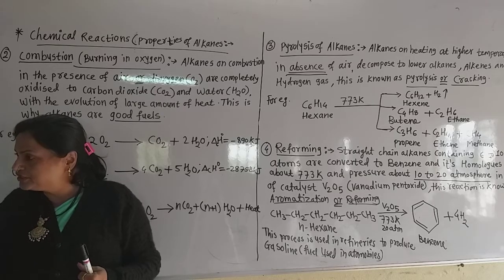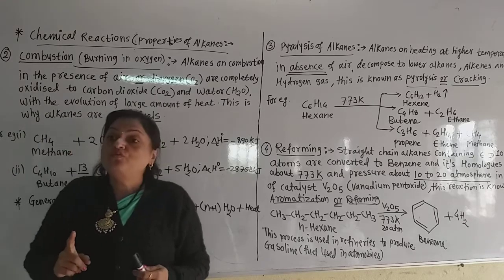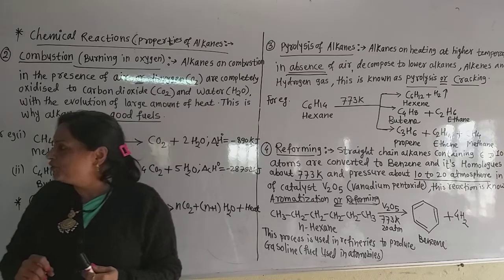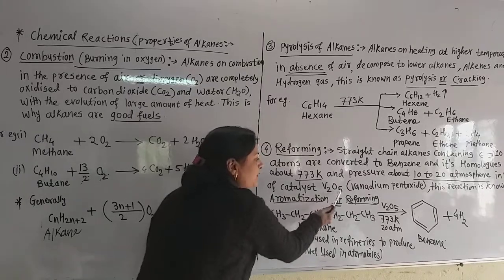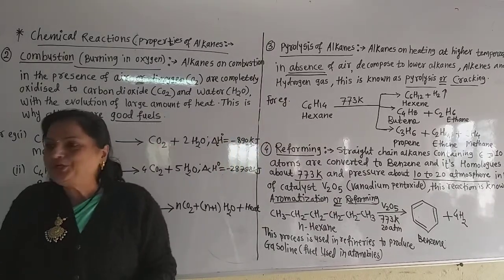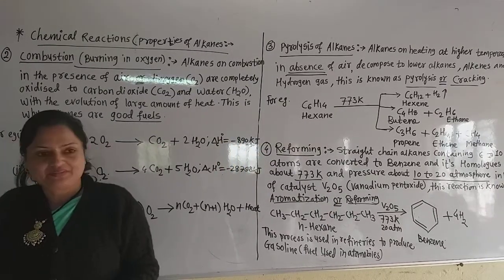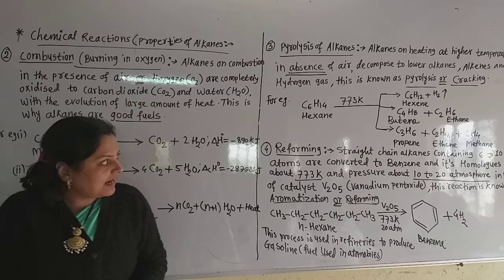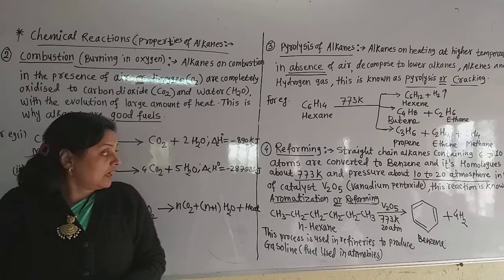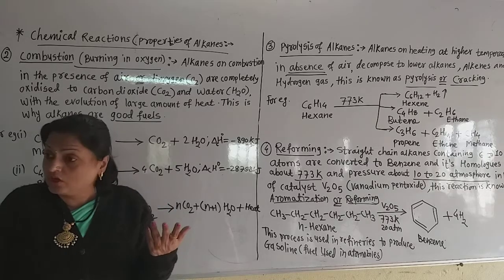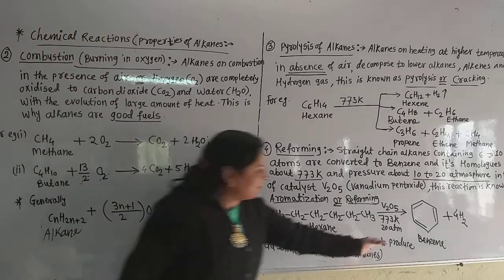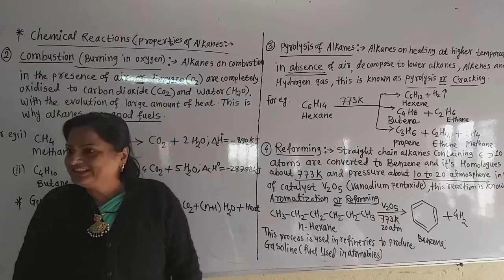In an MCQ there may be a question: which catalyst is used for the reforming of alkanes? The name of that catalyst is vanadium pentoxide, V2O5. And this reaction is known as aromatization. Why is it known as aromatization? Because an aromatic ring, the benzene ring, is formed there.